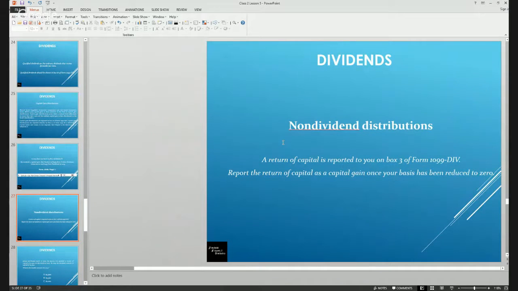Non-dividend distributions. A return of capital would be reported to you on box 3. Return of capital is included and taxed as capital gain once your basis has been reduced to 0. So in this instance, for capital gain, return of capital dividends, you have made a cash investment into whatever it is that is paying out these dividends, and you are entitled to recover your basis, or your initial investment, before you actually pay taxes.